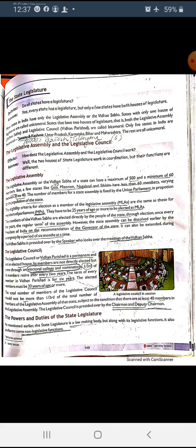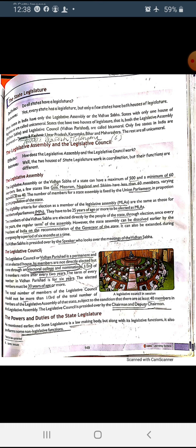The legislative assembly has the other name Vidhan Sabha or lower house. Here we have a maximum of 500 and a minimum of 60 members. It means maximum MLAs 500 and minimum 60. But a few states like Goa, Mizoram, Nagaland and Sikkim have less than 60 members.